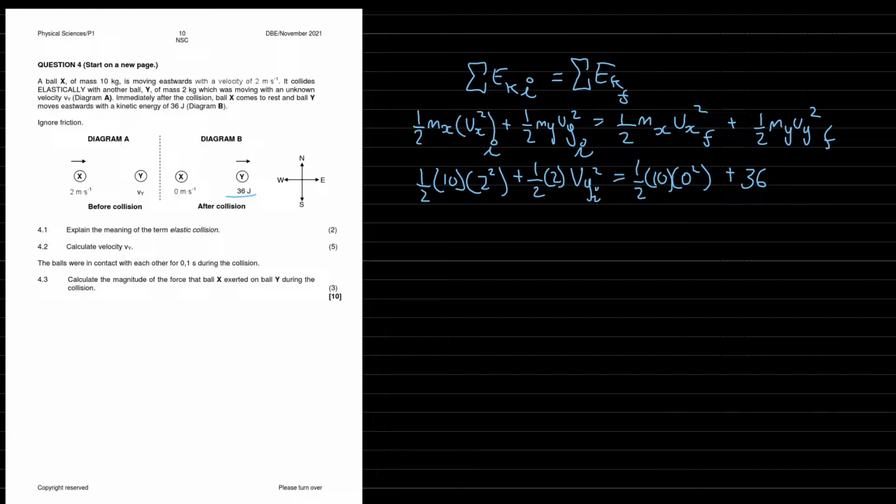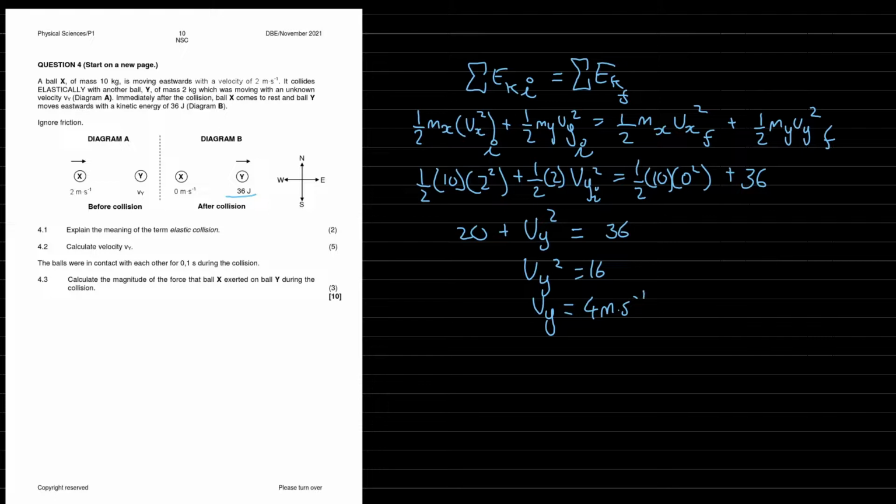That's going to be 5 times 4, which is 20, plus Vy squared, so the 2's cancel, is equal to a half times 2 is 10, but that's a 0, so it's 0, so it equals 36. Vy squared equals 36 minus 20, which is 16. So that means that Vy is equal to 4 meters per second.